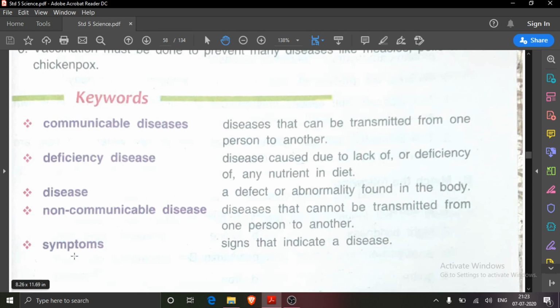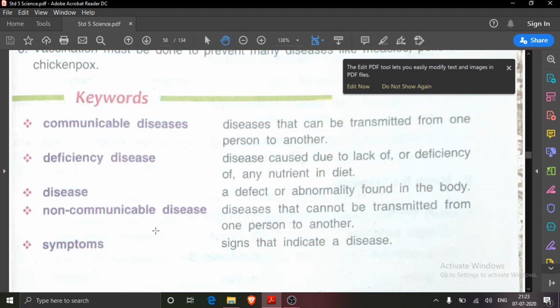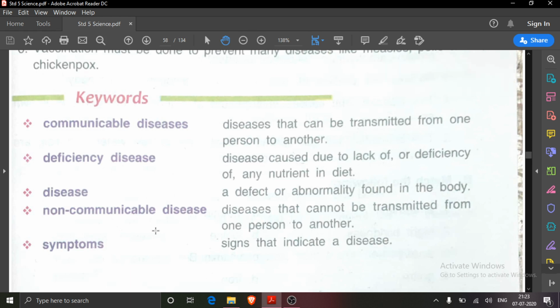Now symptoms. Symptoms means signs that indicate a disease. If any signs are in our body, then it can indicate a disease. Maybe nowadays, if you are suffering with fever or cough or cold or throat pain, then these are the symptoms of which disease? Yes, corona. So, symptoms means the signs that indicate a disease.